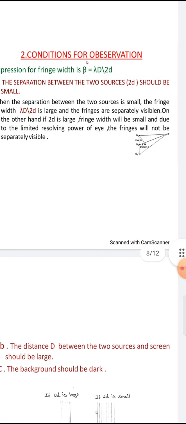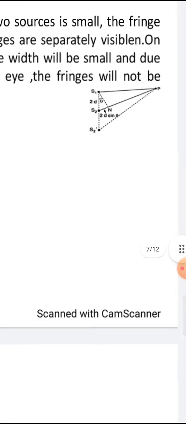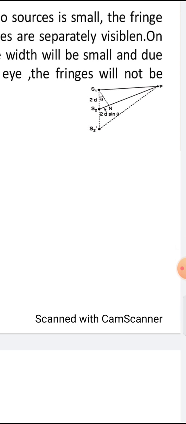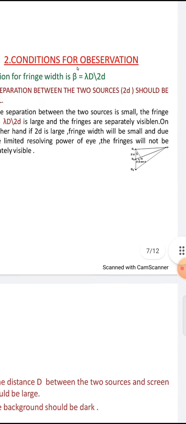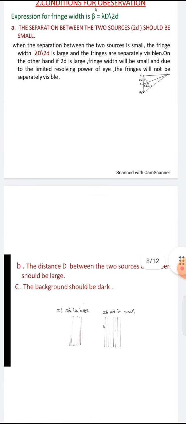Here if you observe the diagram, S1 is one source and S2 is another source, which are in the same place and emitting from the same place. P is the position of the resultant. If you observe S1 to P and S2 to P, there is some path difference in wavelength, and here 2d is the separation and 2d sin theta is the path difference from the sources.